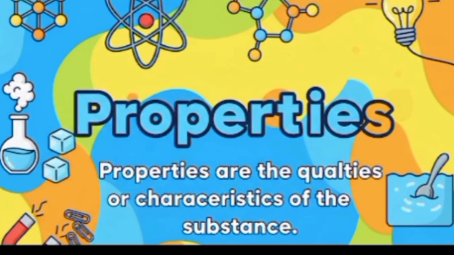The next thing is properties. Properties are the qualities or characteristics of something. If we talk about water, water has special properties, special qualities: its taste, its color, its volume, its coldness or hotness. In chemistry, there are two special types of properties, physical properties and chemical properties. We will discuss these properties in our next video. So we can say that the qualities or characteristics of a substance are called properties.